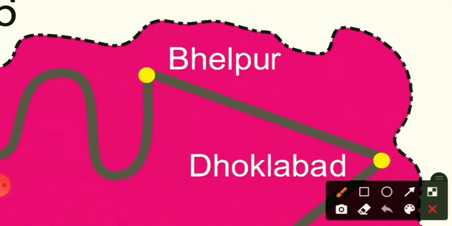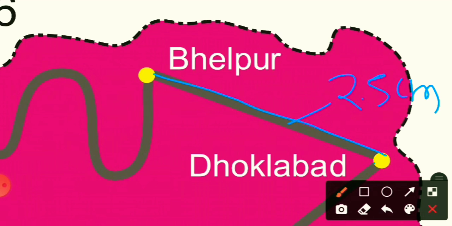And here I found that Dhoklabad to Bhelpur, this is 2.5 centimeter. And on the road of Bhelpur to Cholaghat, I measured only 1 centimeter.